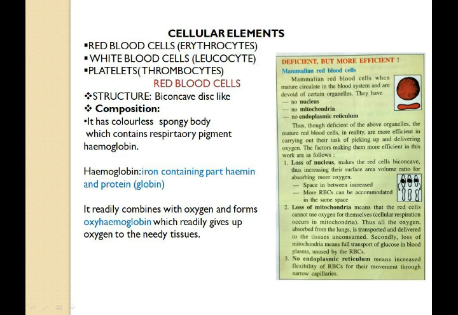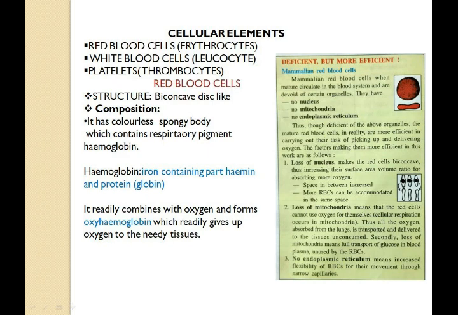Next, let us discuss the cellular elements. Your cellular elements can be categorized into 3 types: red blood cells, white blood cells and blood platelets. First, let us discuss red blood cells. Red blood cell is also referred to as erythrocytes. Structure of red blood cell: they are biconcave disc-like structures. If you have eaten Choco Kellogg's, the way it appears, the red blood cells are similar in shape. That means they are biconcave disc-like structures.